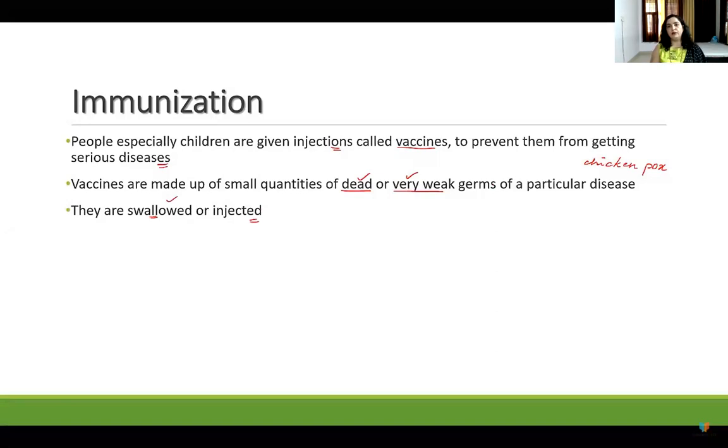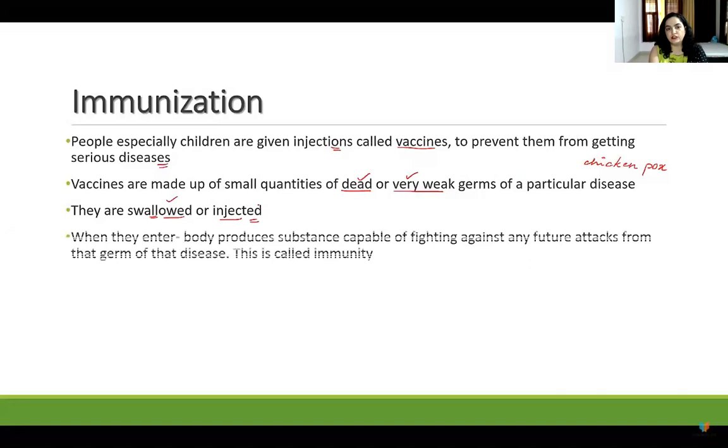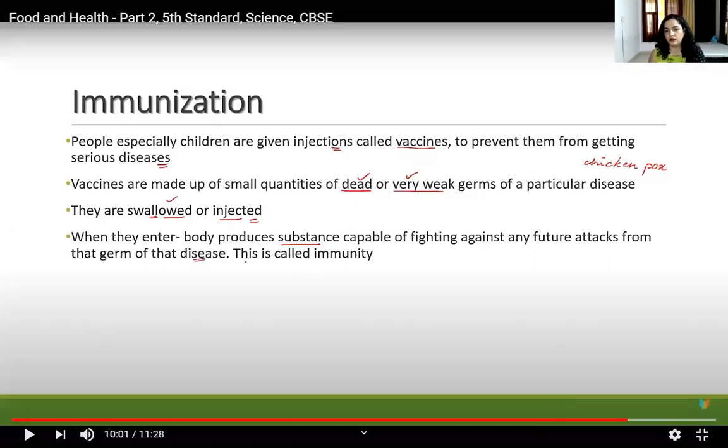You might remember that when you were small, you were taken for an injection, or the smaller ones in your house, like 6 months, 1 year, or 2, 3 years. I think it goes till 5 years of age. But now certain new vaccines are there, like vaccines for cancer are also coming. Not all cancers, but certain cancers. For hepatitis also there is a vaccine. So either they are swallowed or injected.